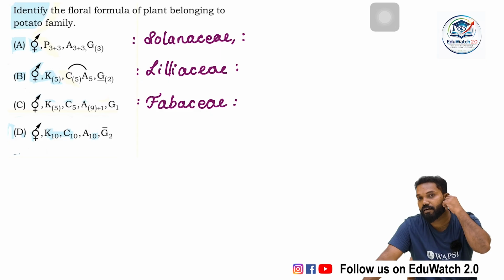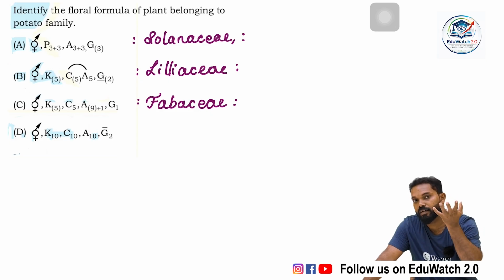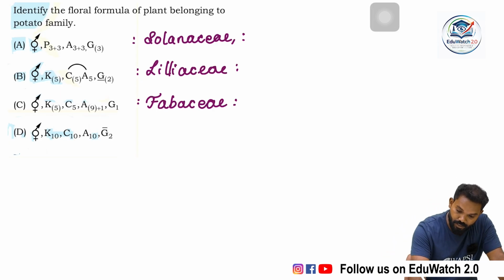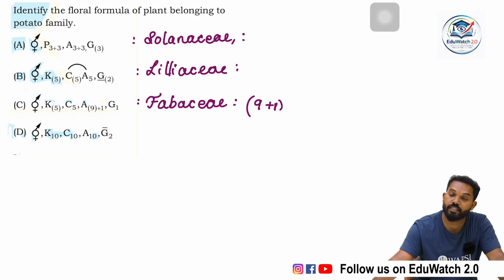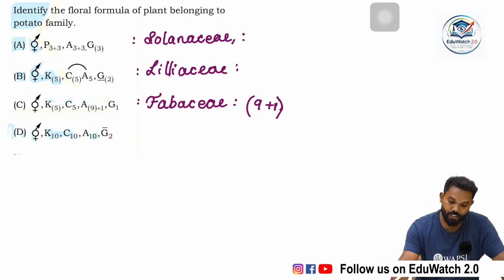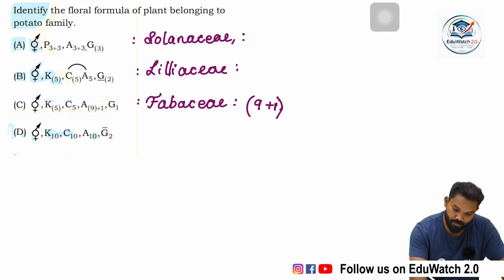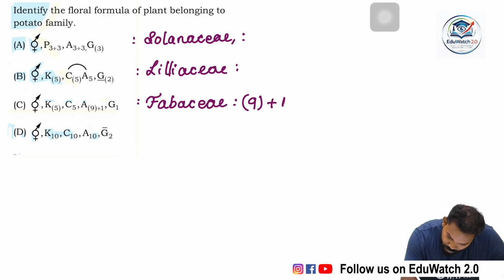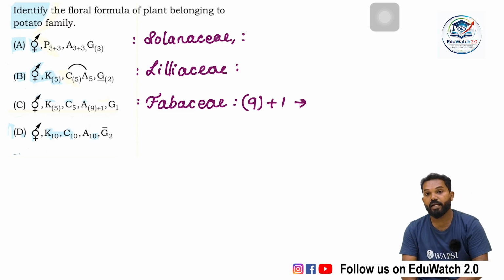Each family has some important recognizing or differentiating characters. In Fabaceae, there is the 9 plus 1 condition of anther or stamen.